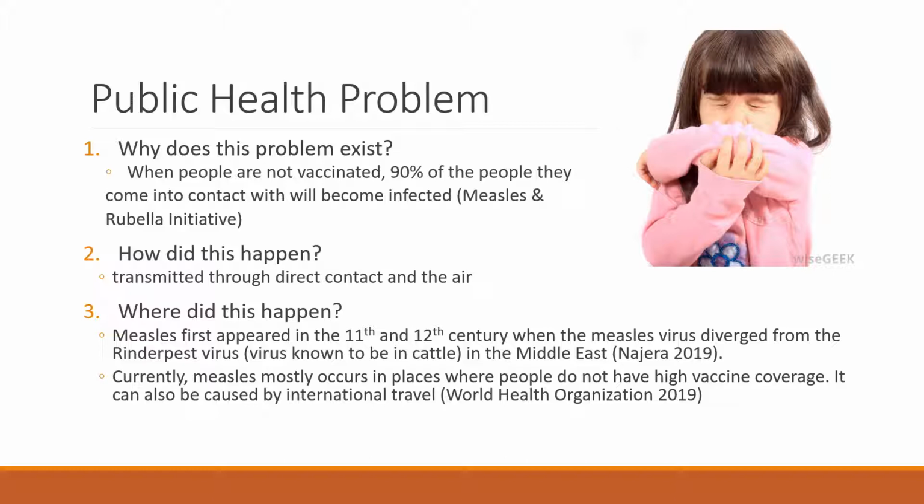Where did this happen? Measles first appeared in the 11th and 12th century when the measles virus diverged from the rinderpest virus in the Middle East. Currently, measles also occurs in places where people do not have high vaccine coverage. It can also be caused by international travel.